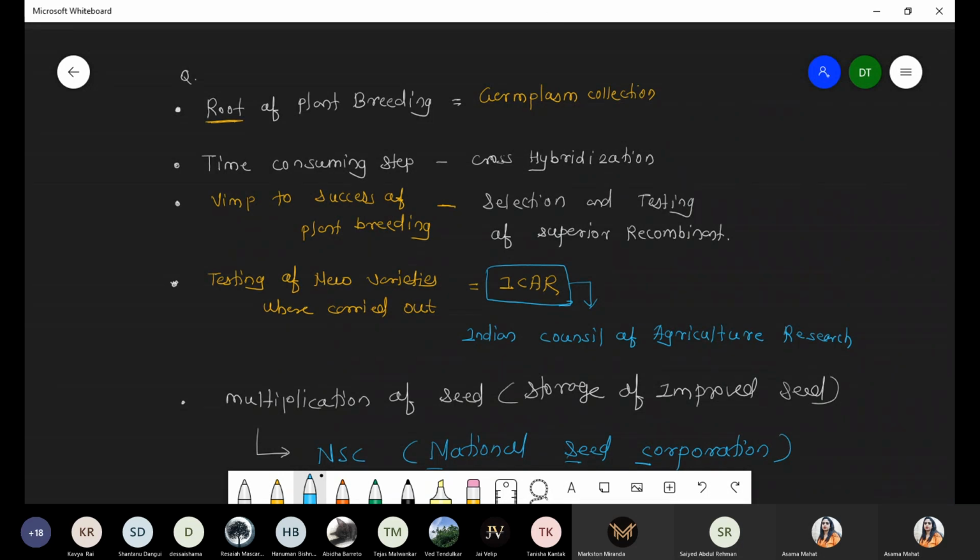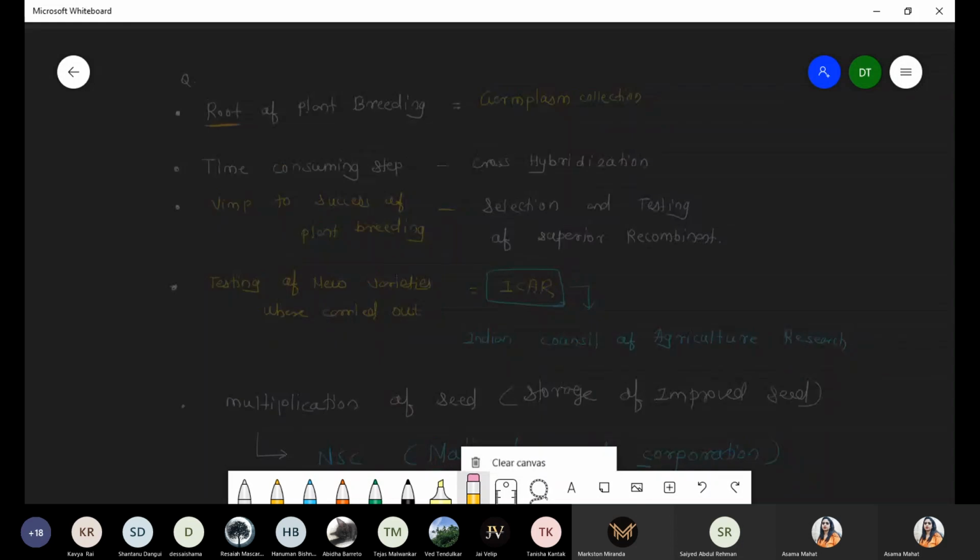Chalo. So next part we are talking about types of hybridization. First step, plant breeding steps. This part is over. Now we are talking about types of hybridization. One question from this point. Very straightforward question. No need to remember. Just catch the word.